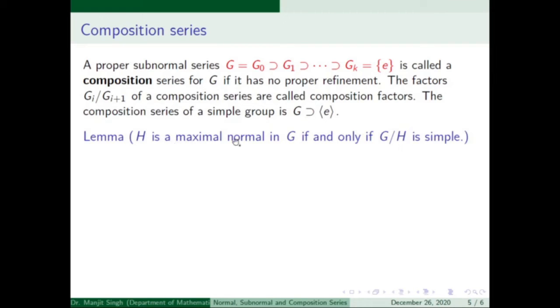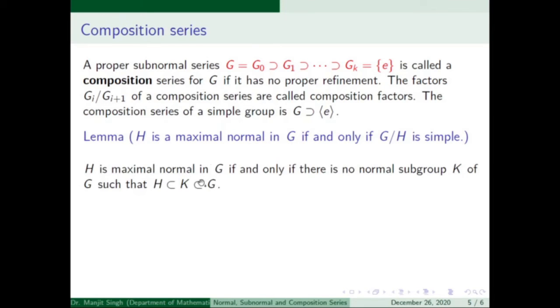This is a basic result, a very simple idea. H is a maximal normal subgroup in G if and only if G mod H is a simple quotient group. If H is maximal normal in G, then G mod H is a well-defined quotient group, and since H is maximal normal, no normal subgroup can be inserted between these two.